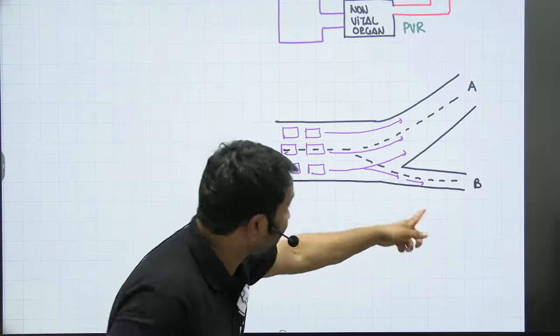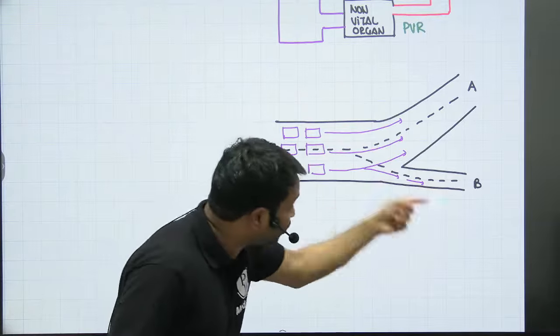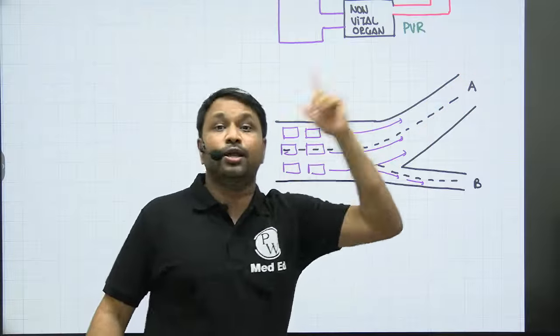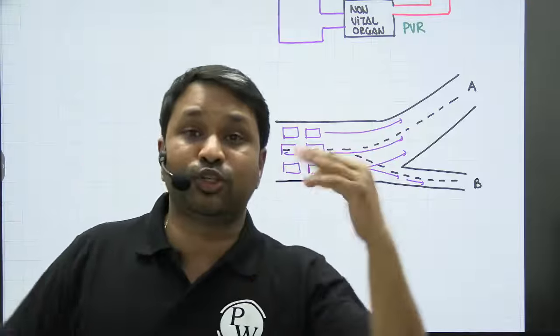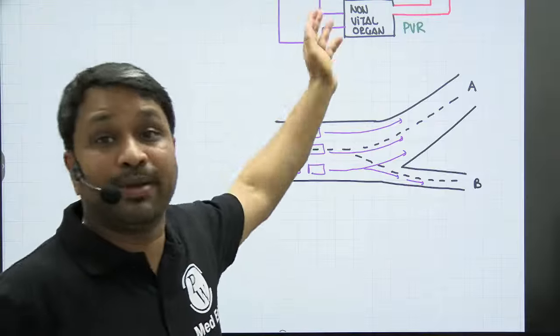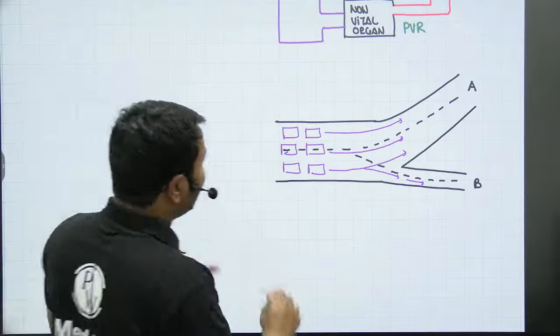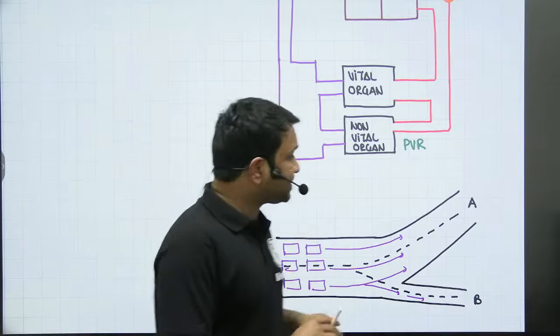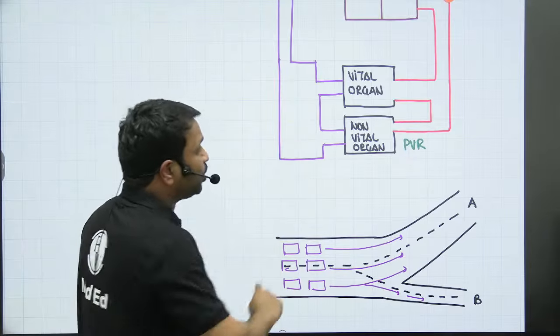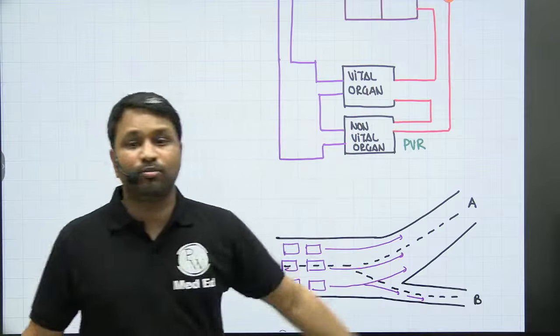It is the resistance offered by road B which is not allowing my car to go into road B. Hence, I'm going to road A. So road A is not the road of choice. By default I'm going to road A because road B is tangali. Okay? So you need to understand peripheral vascular resistance is the resistance offered by the blood vessels of non-vital organs so that more amount of blood can go into vital organs.